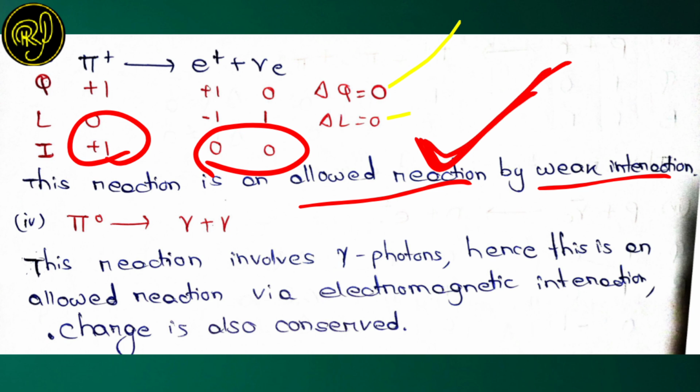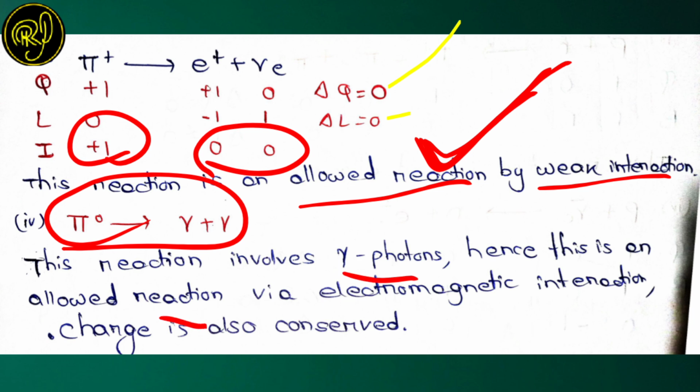Now let us check the last reaction. In the last reaction it is given that pi 0 meson, the neutral pion, is getting converted to 2 gamma photons, that is gamma plus gamma. This reaction involves gamma photons, hence this is an allowed reaction via electromagnetic interaction.